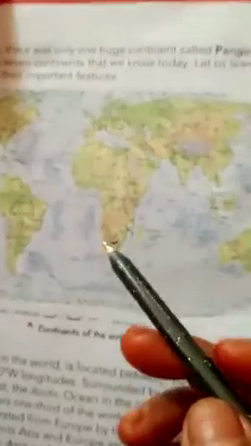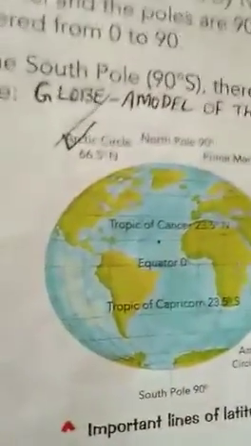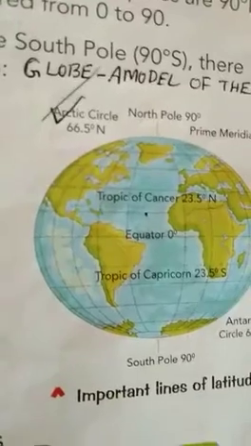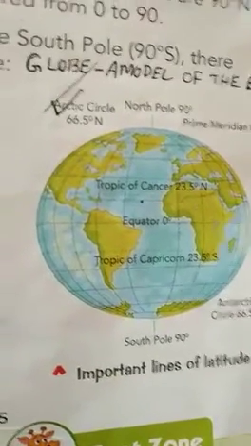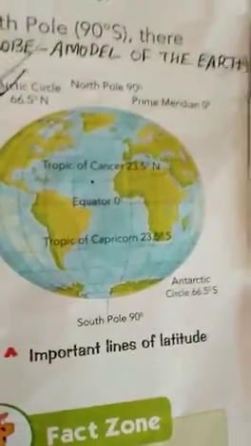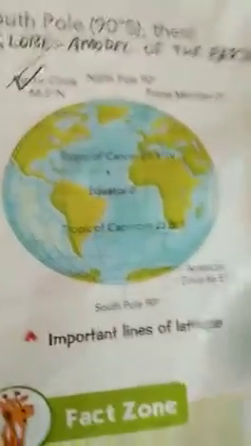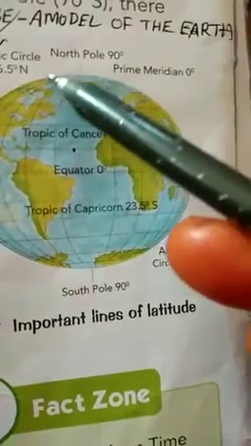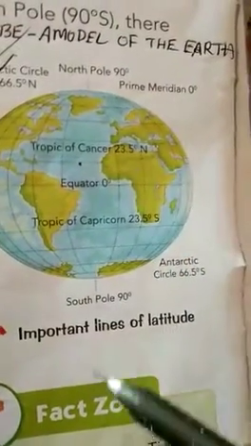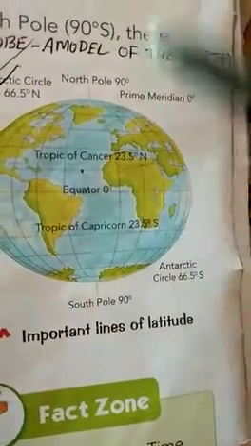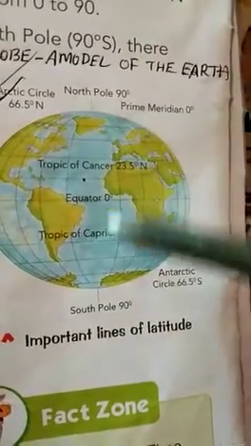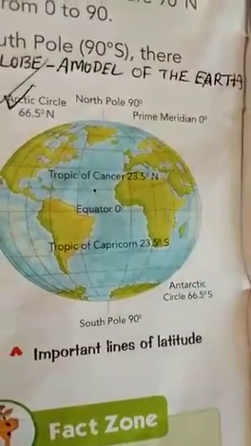If you observe the poles, the North Pole and South Pole are covered with ice.